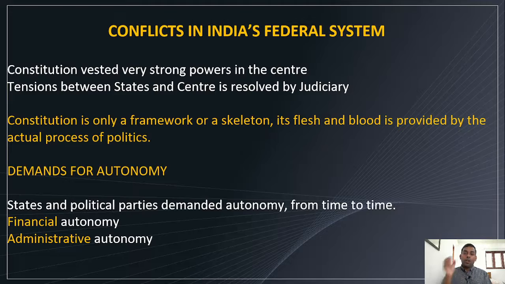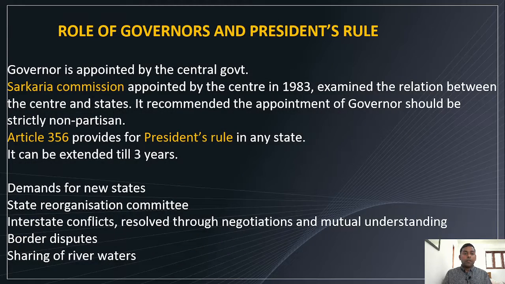Financial autonomy. Most of the economic and financial aspects are vested in the center, or in the union. States have a very limited source of revenue. States can generate very limited money or revenue, so they always have to depend on the center for funds for the developmental process. Then administrative autonomy, of course. Then the role of governors and president's rule.